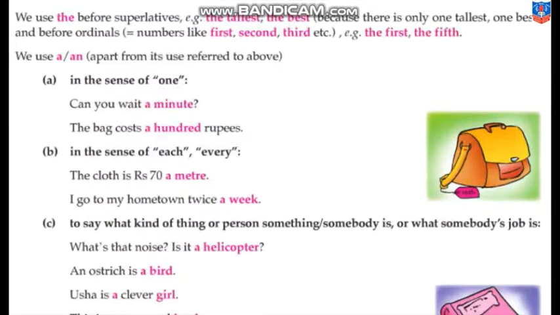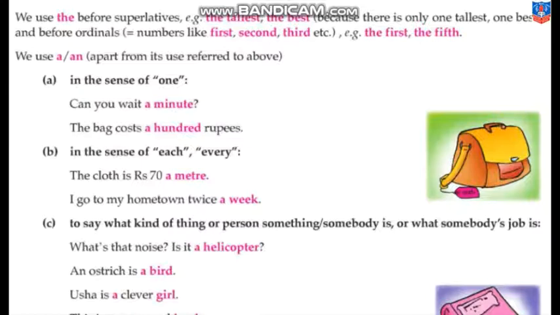We use the before superlatives. For example, the tallest, the best, because there is only one tallest, one best. And before ordinals, that is numbers like the first, the second, the third. He secured the first position. Example, the first, the fifth.